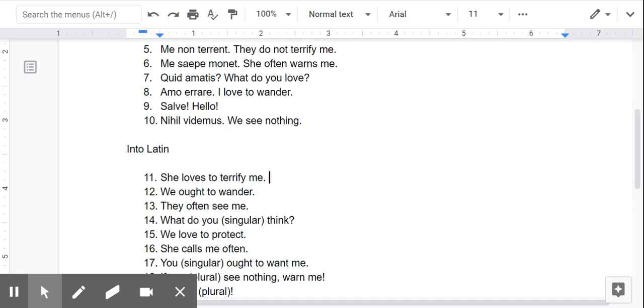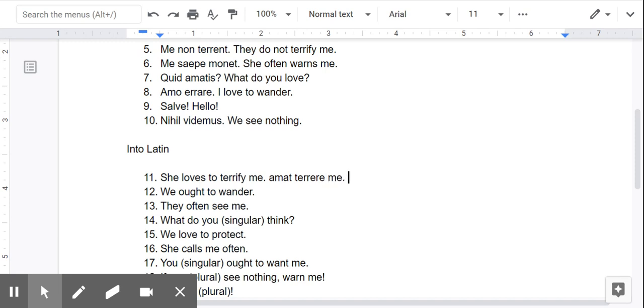All right, going into Latin, a little bit trickier. Okay, so she loves. You always want to take it into parts. All right, consider it as like chunks of things that go together. So she loves, we know that that's going to be the verb to love with the he, she, it ending. All right, it's an ARE verb, so we connect with an A. Now, to terrify, some of you guys are still struggling with that. That's the second principal part of the verb. It should have the long mark over this. For the sake of time, I'm just going to leave it like that.